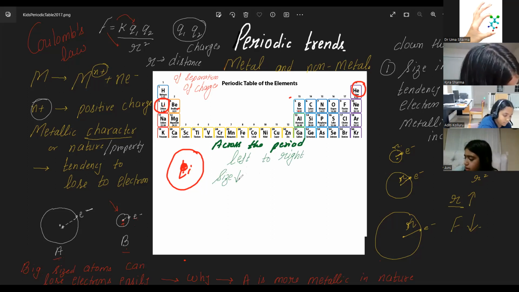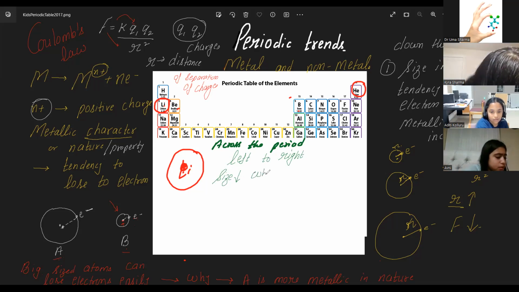Because what increases, Aditi? What did you say? Distance increases from the nucleus? No, it decreases. Size decreases because the protons pull the electrons closer. So, okay, don't worry. Write down the reasons. Size decreases. Why? We all make errors in this.